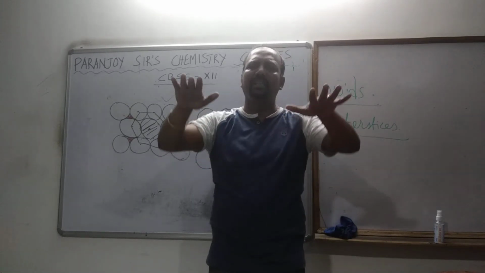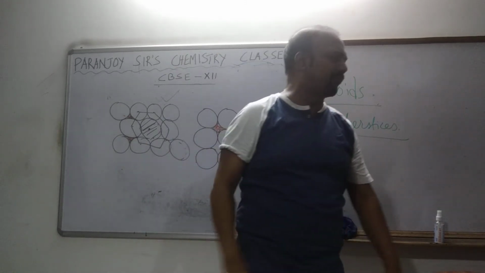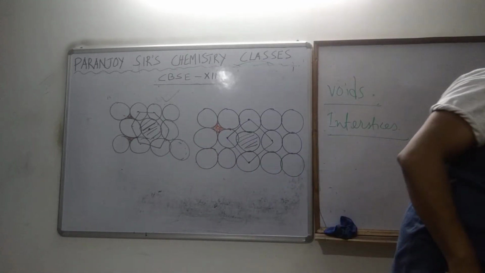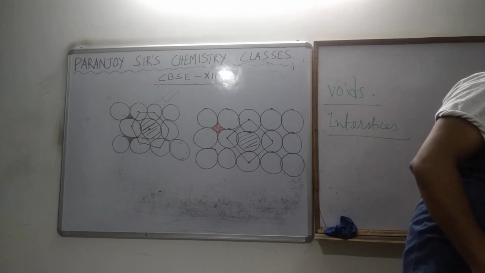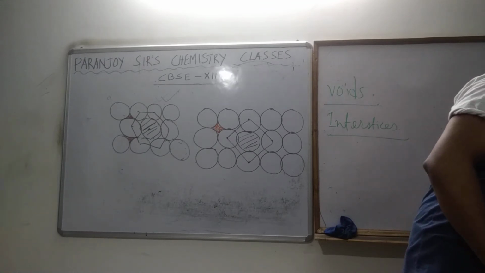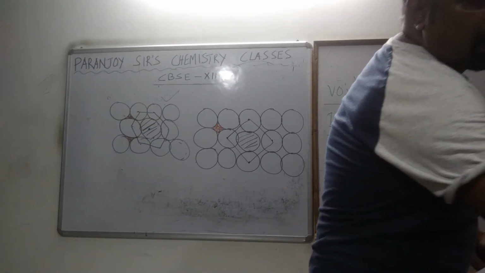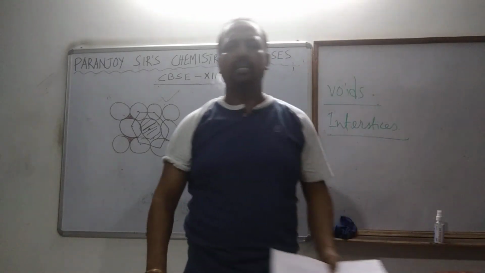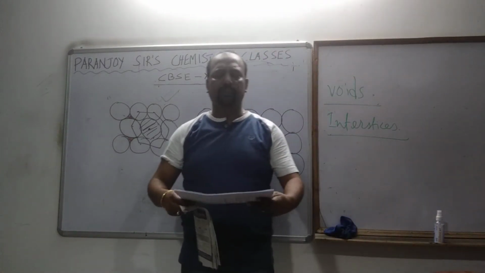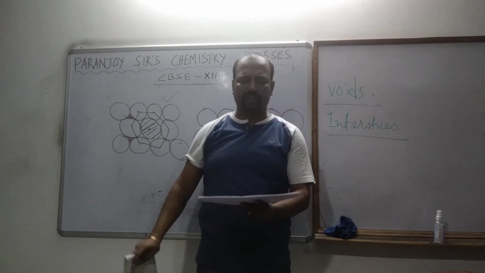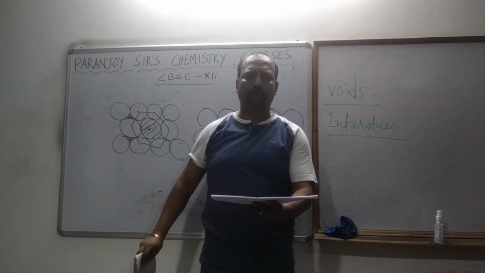Now when arranging this, we can arrange it in different ways. I am just trying to show you this. While arranging it, it can be of two different ways. What are the two different ways? One, you can see this diagram, you will understand it better. This is the first layer, which is hexagonally close packed.